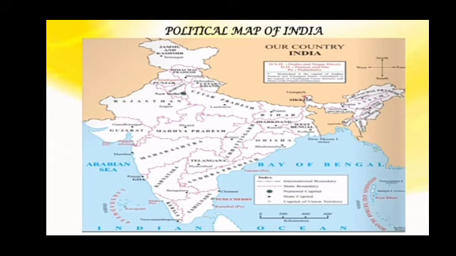Study the political map of India given above and answer the question. See the first question. Find our state, color it with your favorite color and write the name of its capital. First of all, let us see how many states we have in India. So the answer is we have 28 states and 8 union territories.